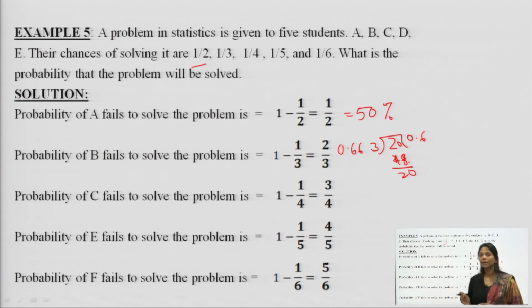Now, for C, it is 1 minus 1 over 4, that is 3 over 4. For E, it is 1 minus 1 over 5, which is given in the question, that is 4 over 5. And the probability of F failing to do the question is 1 minus 1 over 6, that is 5 over 6 here.